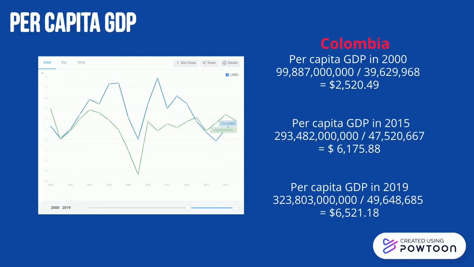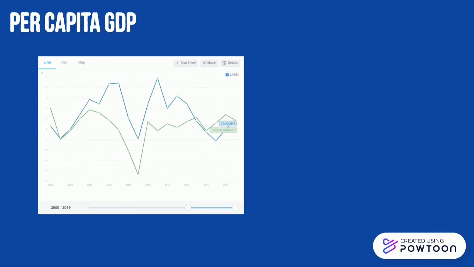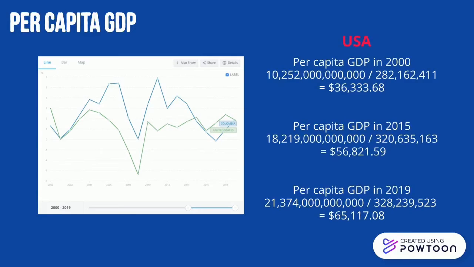Here I have broken down the per capita GDP for Colombia and for the US. As you can see, there is a big difference in numbers, and that is because of the drastic difference in population sizes between the two countries.